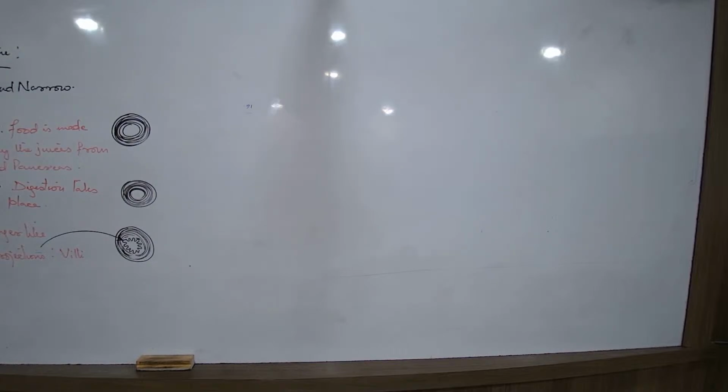This thin wall is made up of only one single layer of epithelial cells, making the wall so thin that molecules can easily pass through. A process known as diffusion can easily happen.